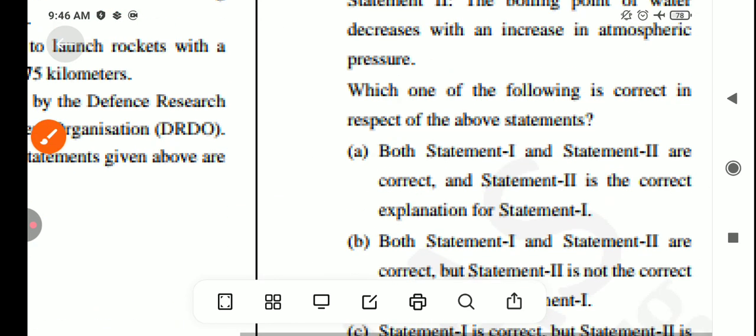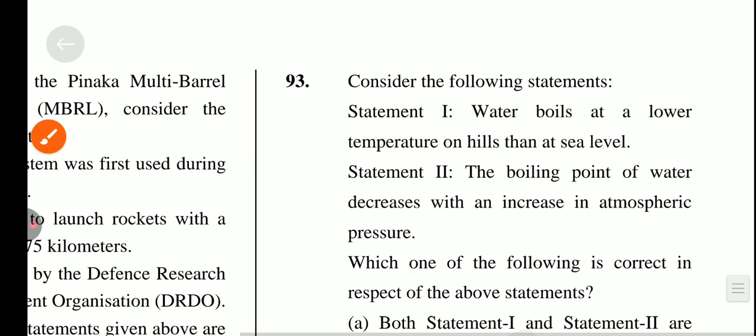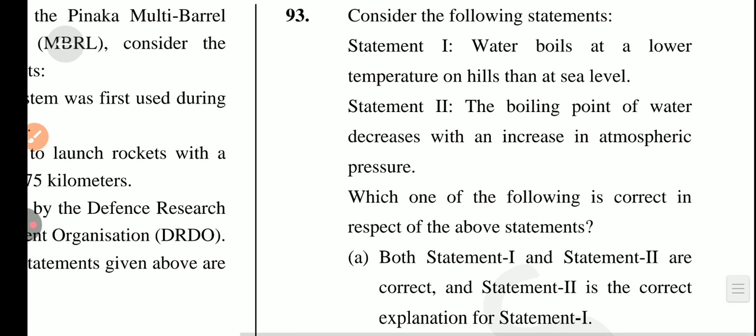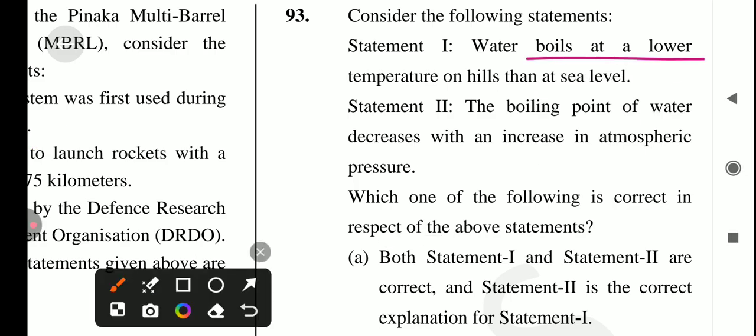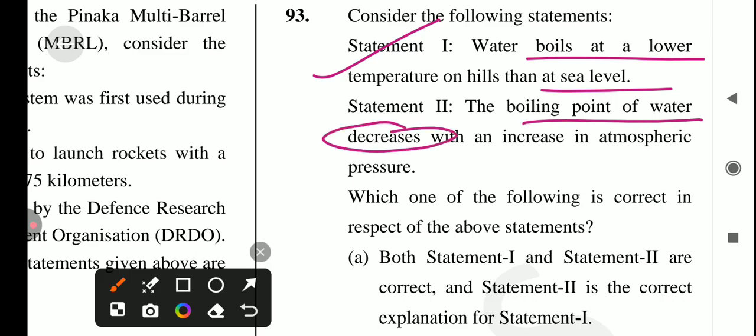Next is: consider the following statements. The first statement is: water boils at a lower temperature on hills than at sea level. Is it true? Yes, it's a correct statement. Next is: the boiling point of water decreases with the increase in atmospheric pressure.